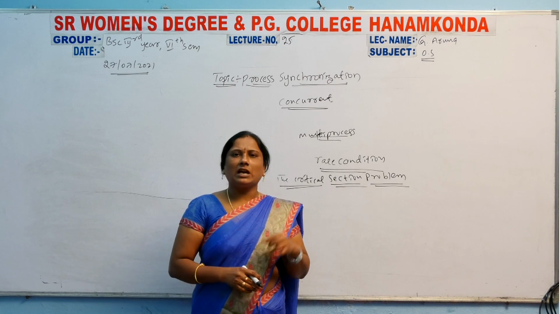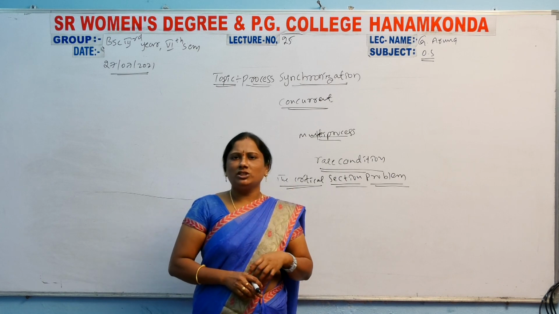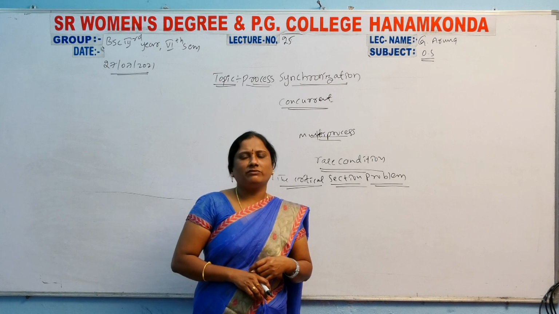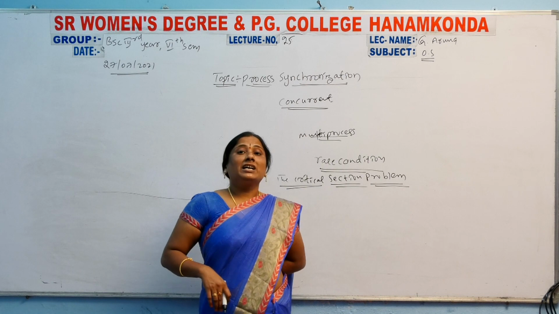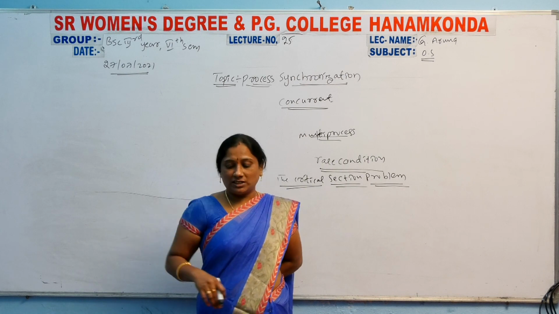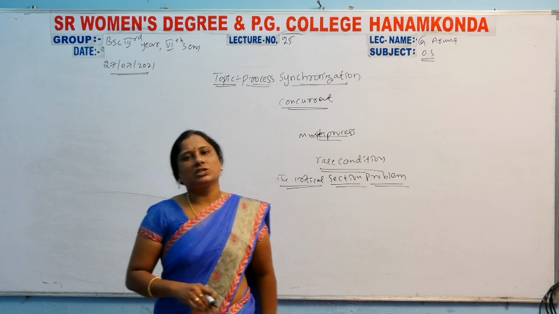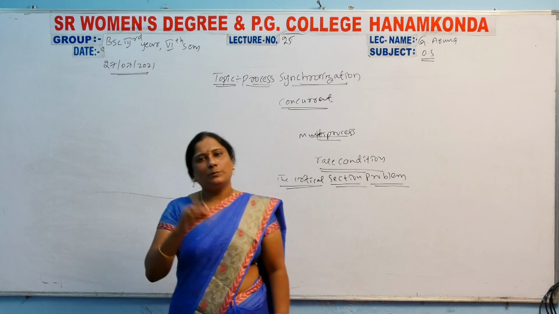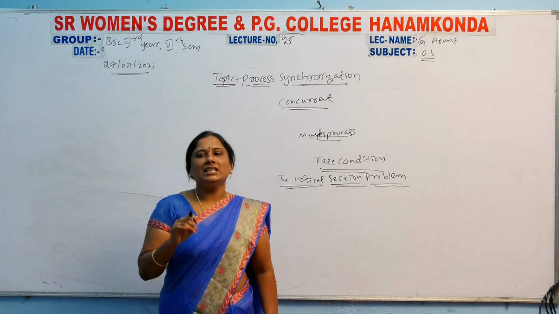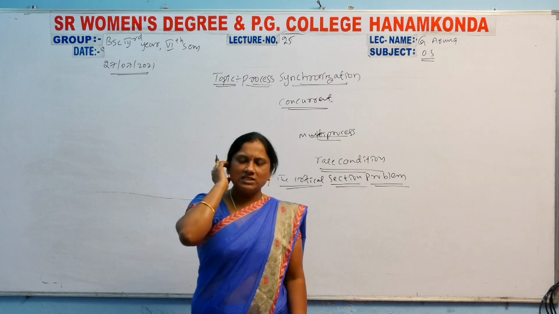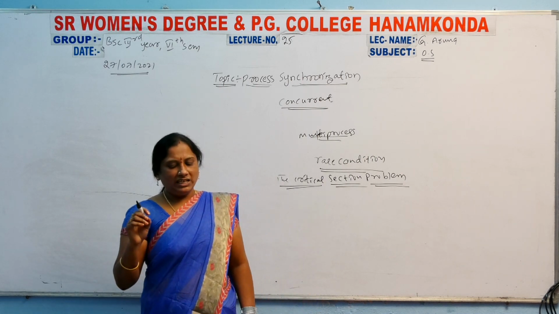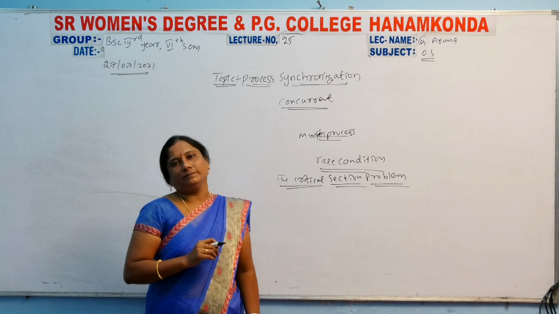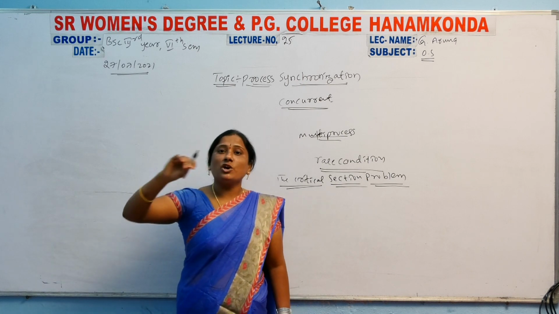So here, after the process synchronization definition and the race condition, there is the critical section problem. In process synchronization, the critical section problem is there. So what is the critical section problem? Here the critical section is a piece of code. It is a piece of code.